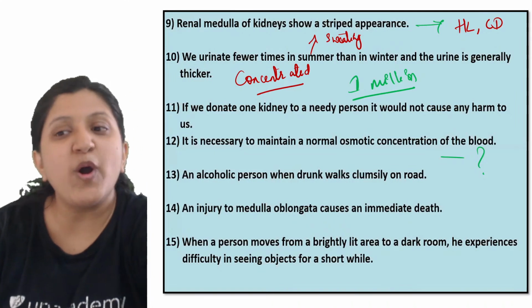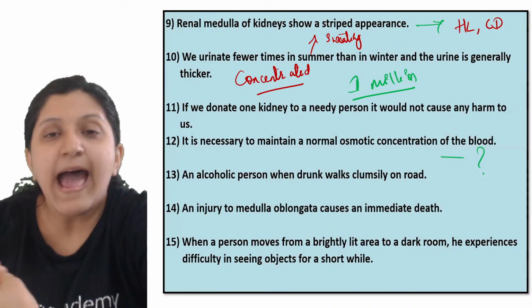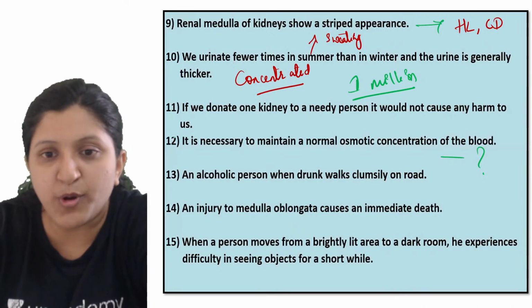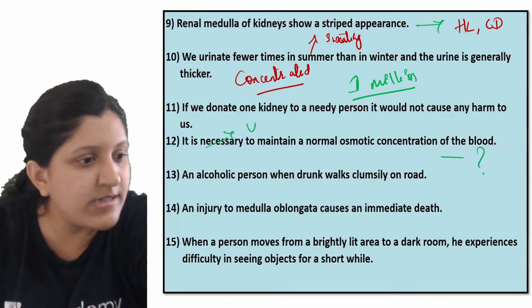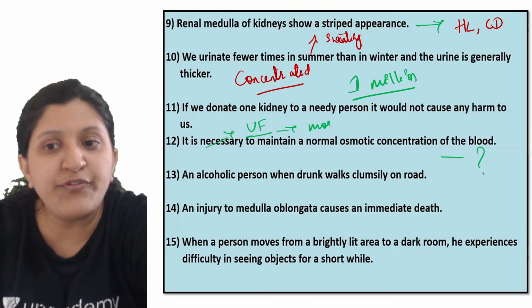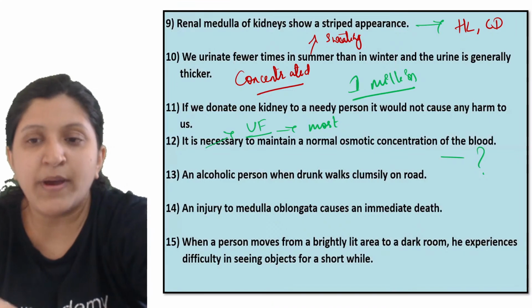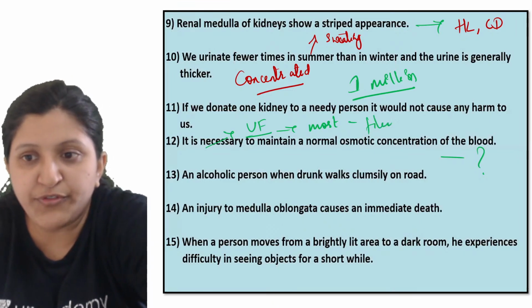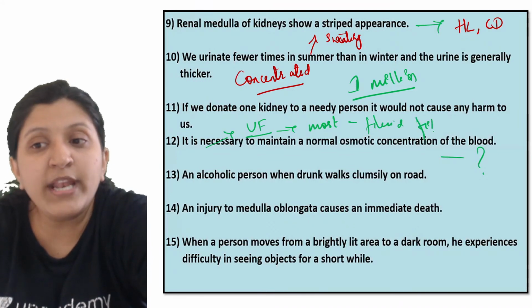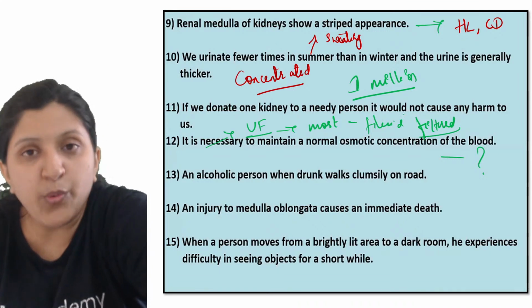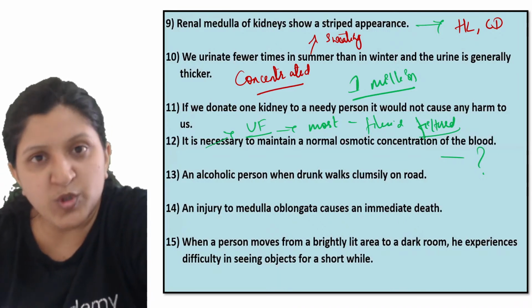So normal osmotic concentration of blood has to be maintained, because as the ultrafiltration process occurs, most of the fluid which is there in the plasma, I mean the blood, is all filtered. Now we need to maintain the normal concentration of blood with the required amount of salts and glucose.